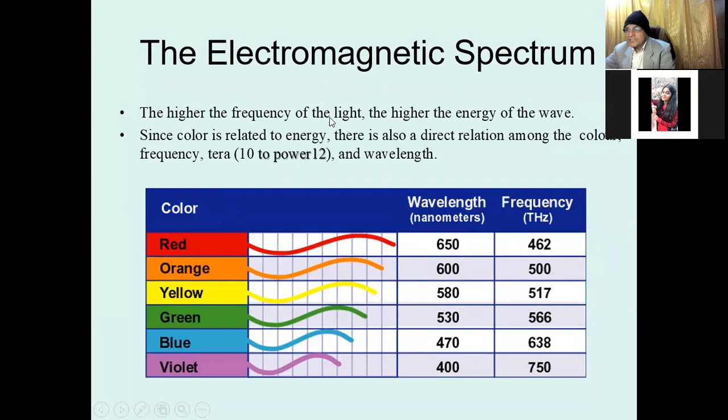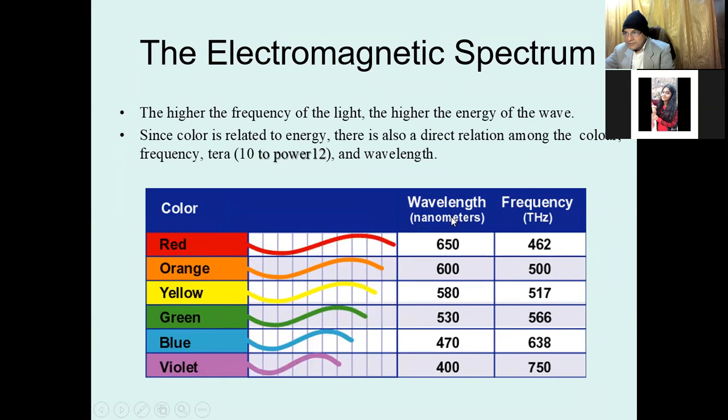Now the higher the frequency of light, the higher the energy of the wave, and the lower the frequency of light, the lower the energy of the wave. And light has different colors due to its wavelength. So the longest wavelength of light is red, 650 nanometer. Then orange, 600 nanometer. Then yellow, 580 nanometer. Green, 530 nanometer. Blue, 470 nanometer. And violet is 400 nanometer.